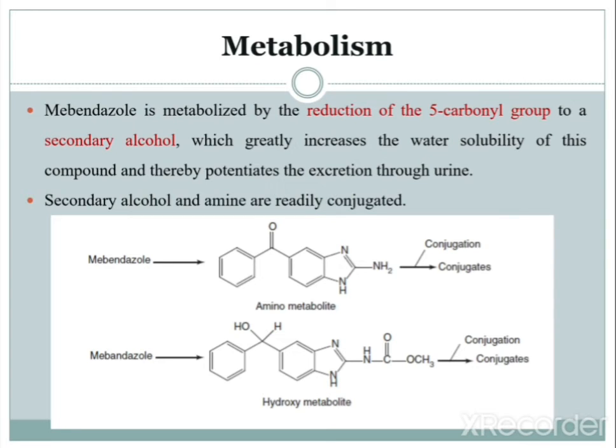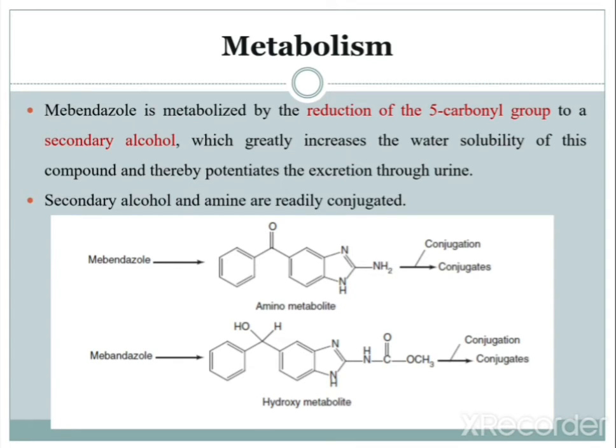So the reduction of the carbonyl group at the fifth position into a secondary alcohol greatly increases the water solubility of this compound and thereby potentiates excretion through urine.